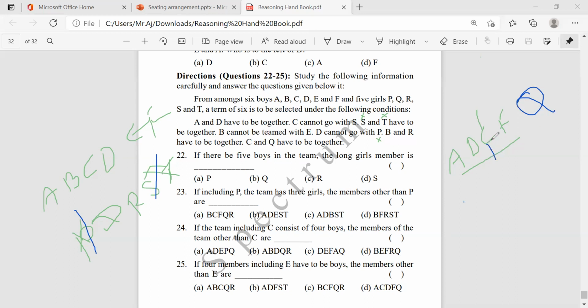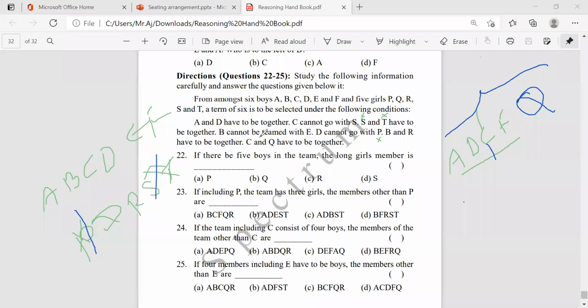So 3 members, 4. Okay. And here we require 6 members, right? 4 boys are there, and along with this, C is there, Q, okay. And what about R?